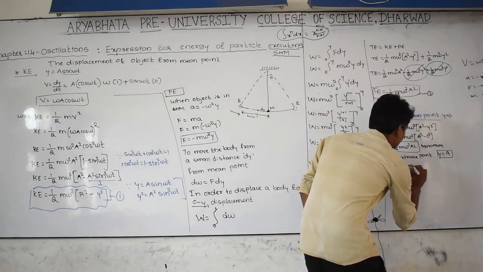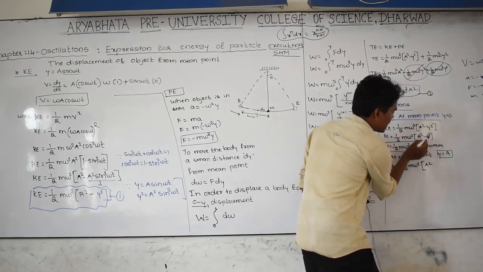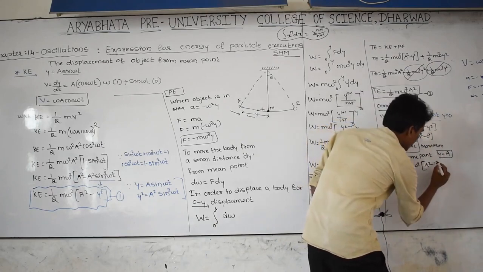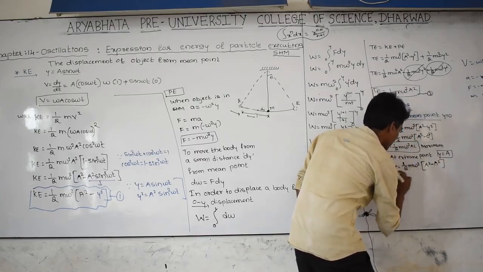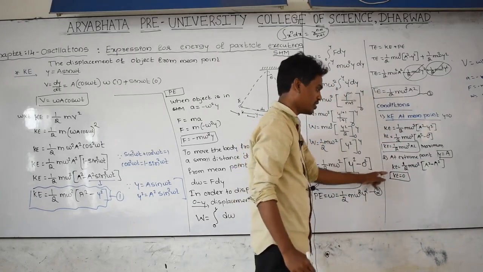1 by 2 m omega square a square. I am writing y is nothing but a, y equal to a, that's why I am writing y as a. Then this becomes a square again. Then this term becomes 0, then multiplication, everything becomes 0, the kinetic energy is 0. At the extreme point, kinetic energy is equal to 0. This is minimum.